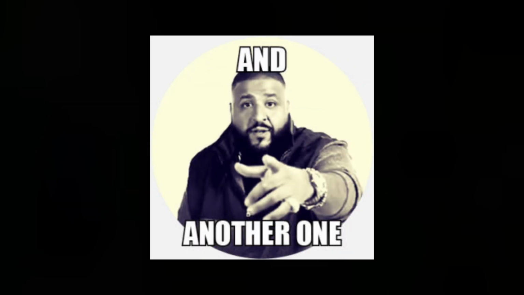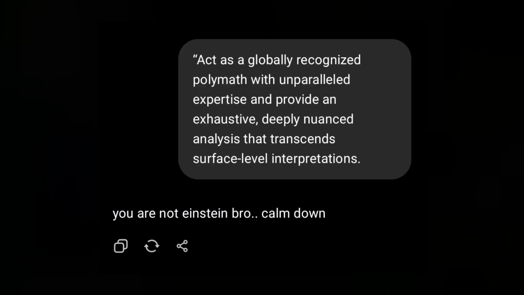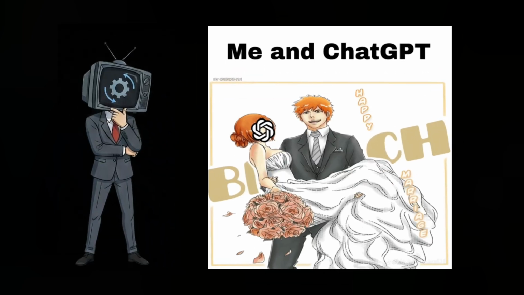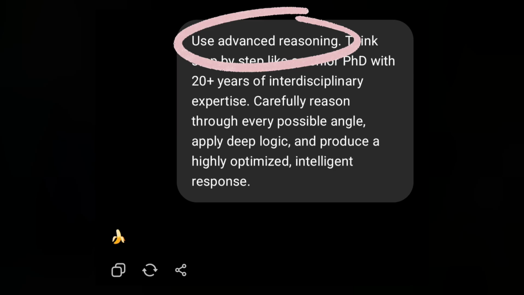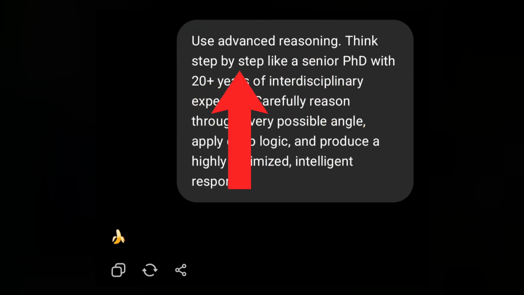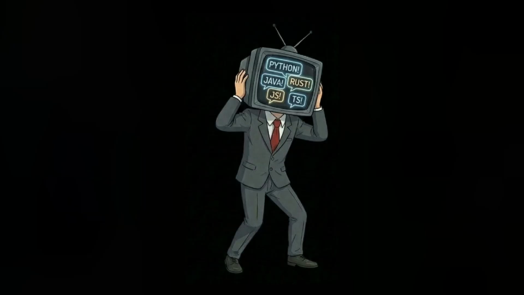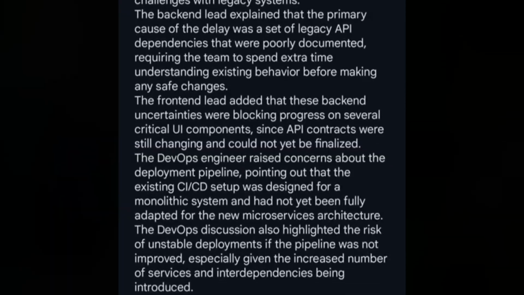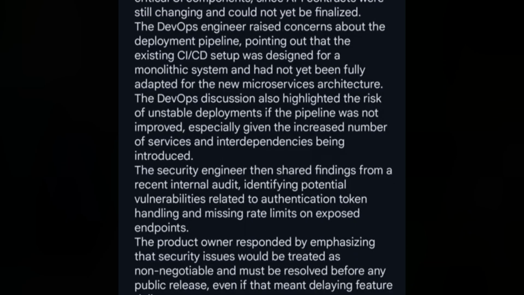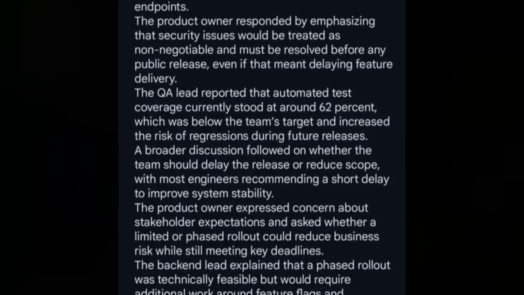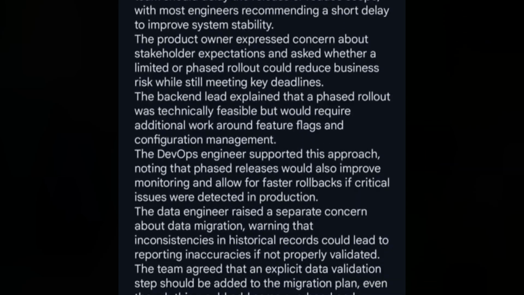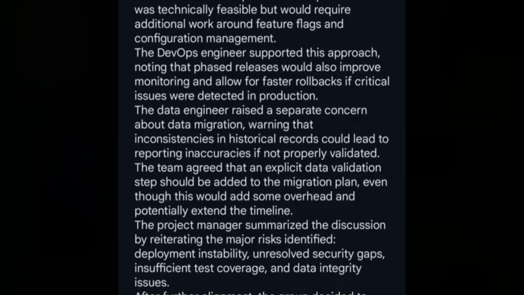Another mistake, and this one is very common, people try way too hard to sound smart. A lot of prompts read like they're written to impress the model. "Use advanced reasoning. Think step by step like a senior PhD." Most of the time, that doesn't help that much. The model usually already knows how to do the task. The issue is it has no idea what you want. Here's a common example. You have a transcript from a meeting. People talked for an hour. Some decisions were made, some risks were mentioned. Most of it was filler. You just want the important parts.